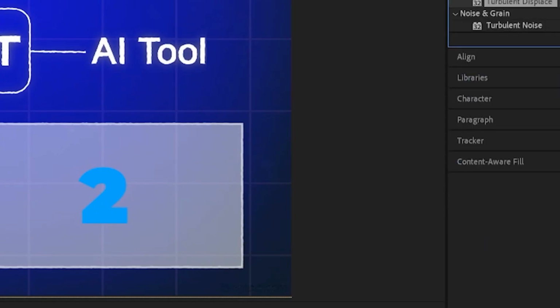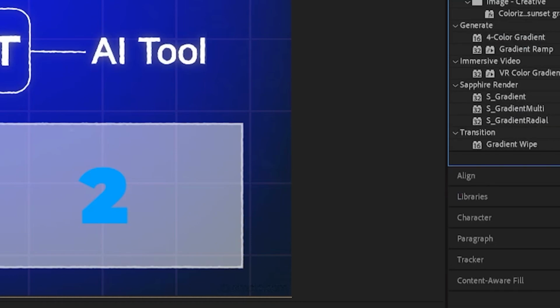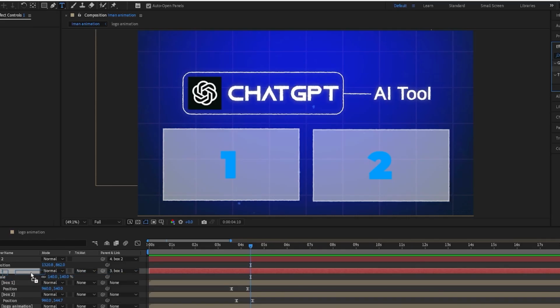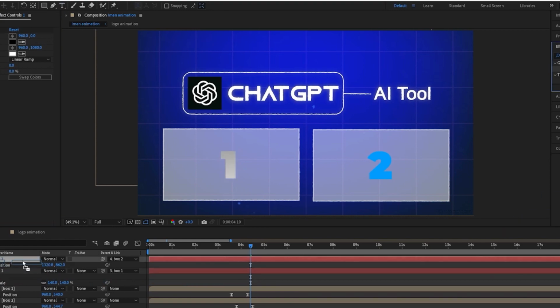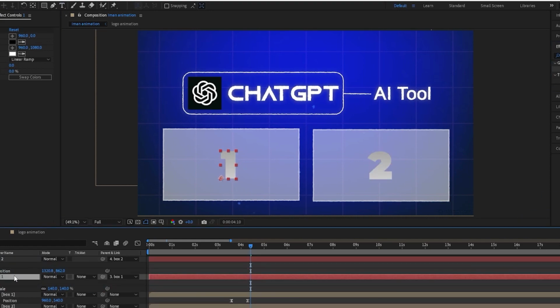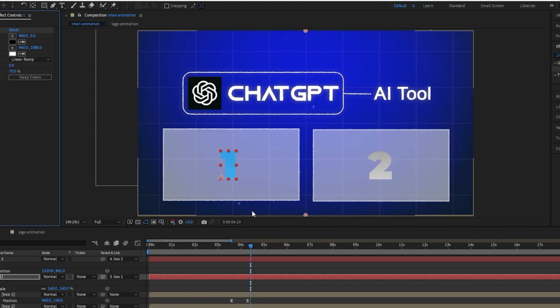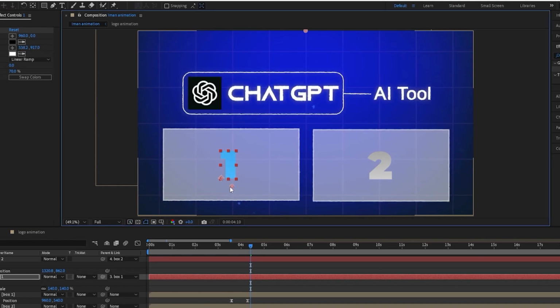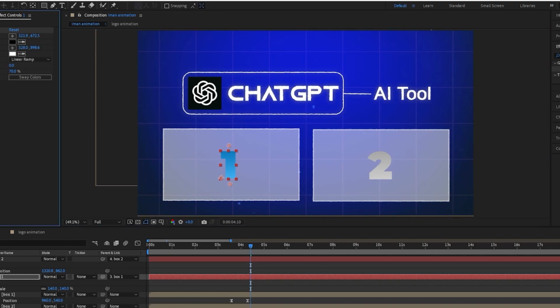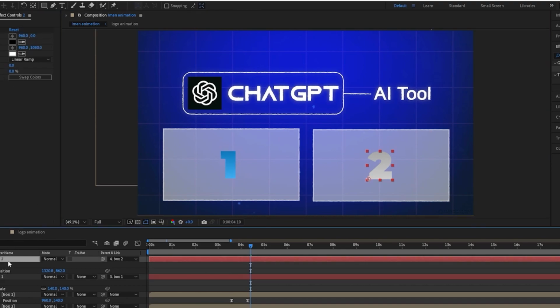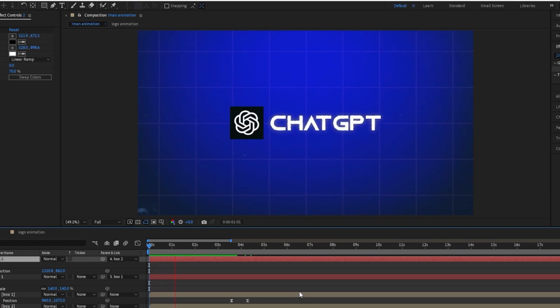One of the last things you want to do is just search up gradient ramp in the effects panel and drop it onto your text, like the number 1 and 2. It will turn it grey, so what you want to do to fix that is turn the blend with original to about 70%, could be a bit less, could be a bit more, and change the gradient points so they look a bit like this. So you've got that nice blue gradient. Then you copy the actual gradient ramp and paste it onto the other number, so you've got the same on both sides. So it should look a bit like this.